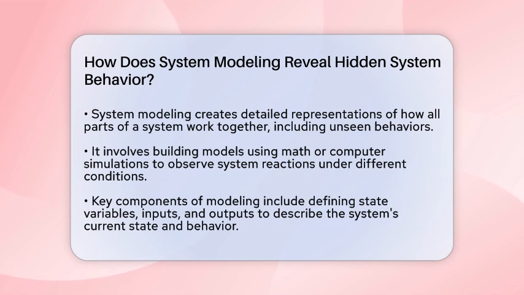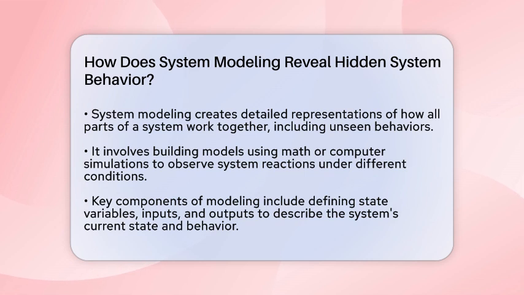see directly. By building models using math or computer simulations, engineers can see how a system reacts under different conditions. These models help uncover behaviors that are not obvious at first glance. For example, some systems might respond in unexpected ways when pushed to certain limits or when multiple parts interact at once.